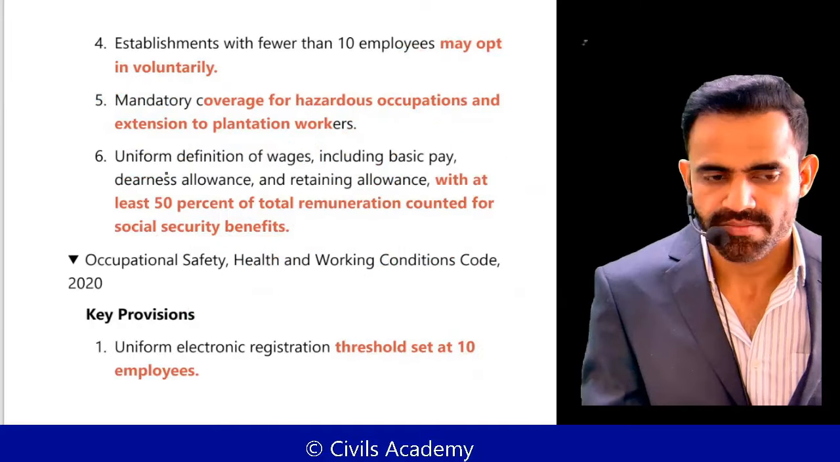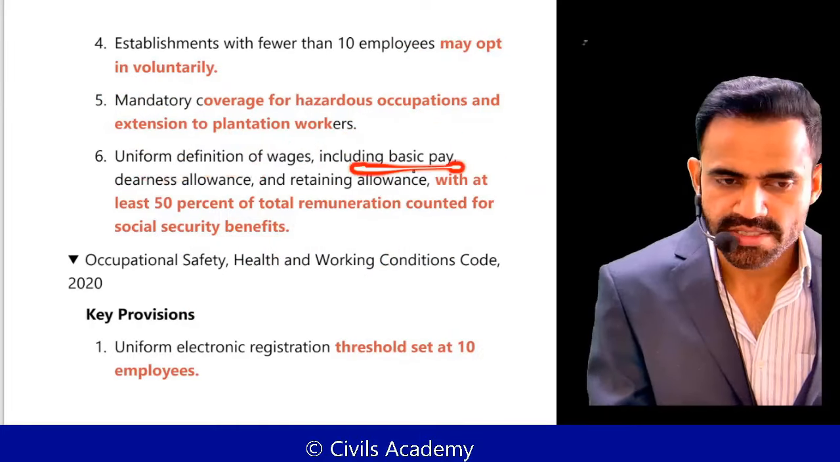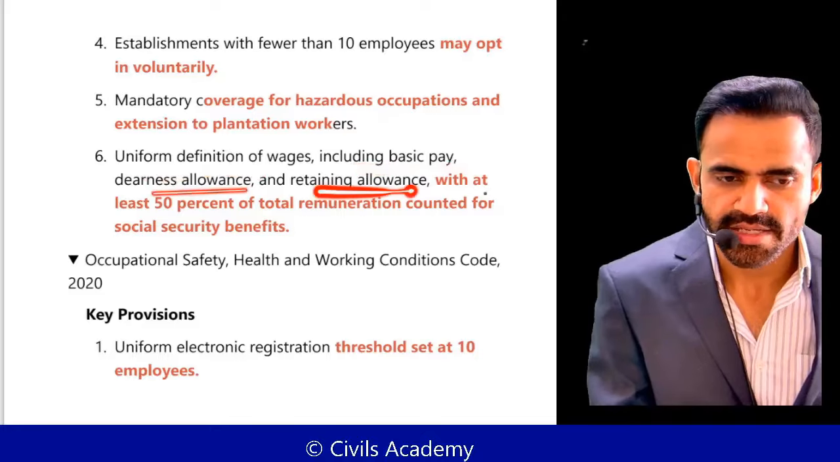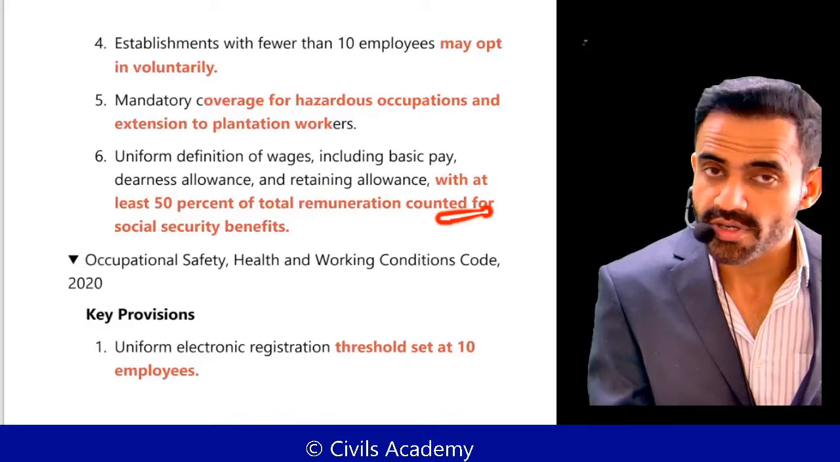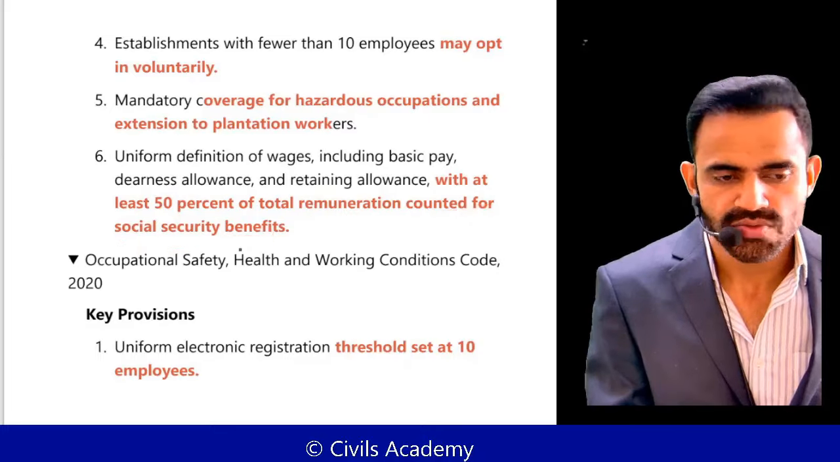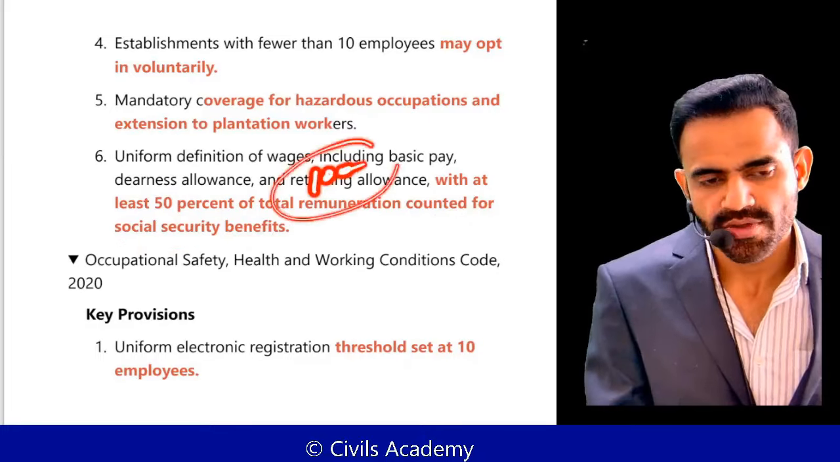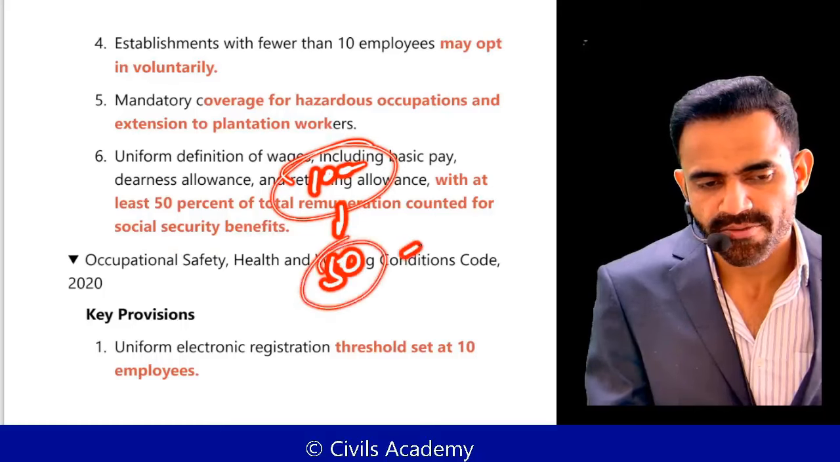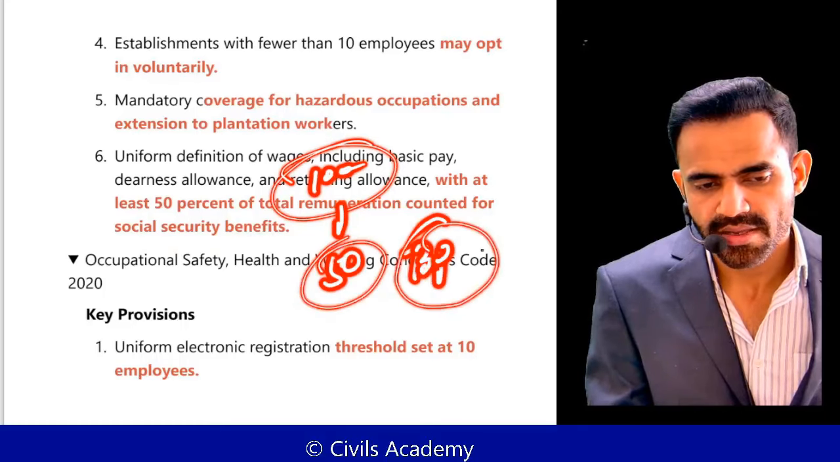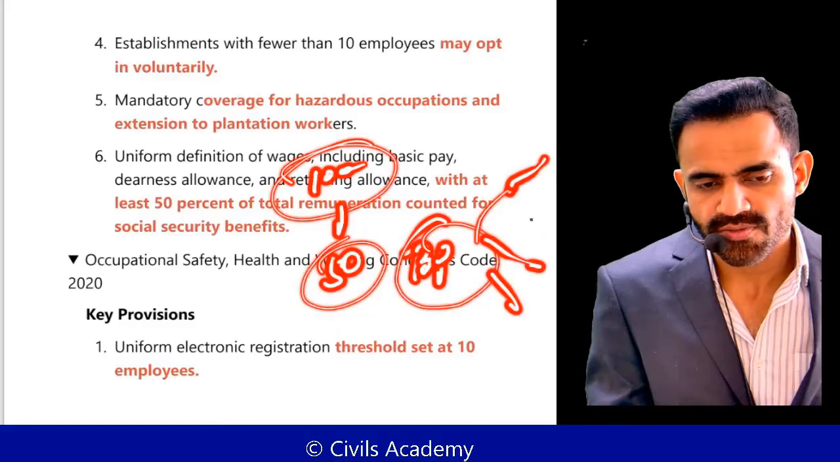Now read this. Uniform definition of wages, including basic pay, DA and retaining allowance, with at least 50% of total remuneration counted for social security benefit. If you are giving 100 rupees to your employee, 50 needs to be considered as basic pay, and on the basis of this basic pay you will have to contribute.